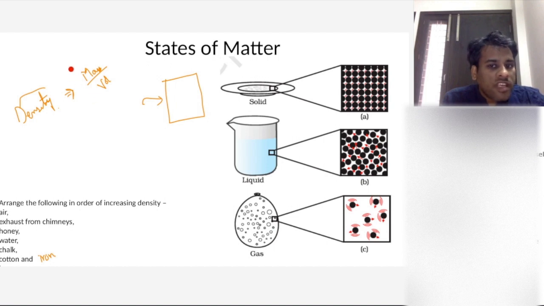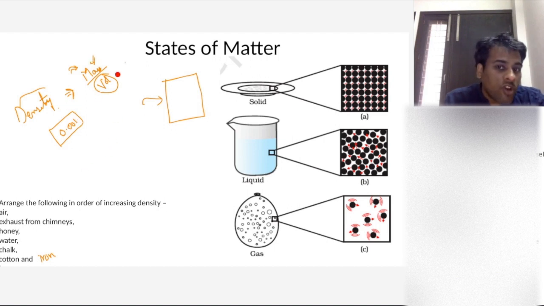It will be low because even though the mass of the gas you are taking is fixed, it can occupy any volume, right? If you leave it in the atmosphere, it will get dispersed around the atmosphere, right? So if you talk about the density of gas, it is very, very low, right? Even 0.001, this is the density of the gas in atmosphere, right? It is occupying a very large volume, but the mass is very less, right?